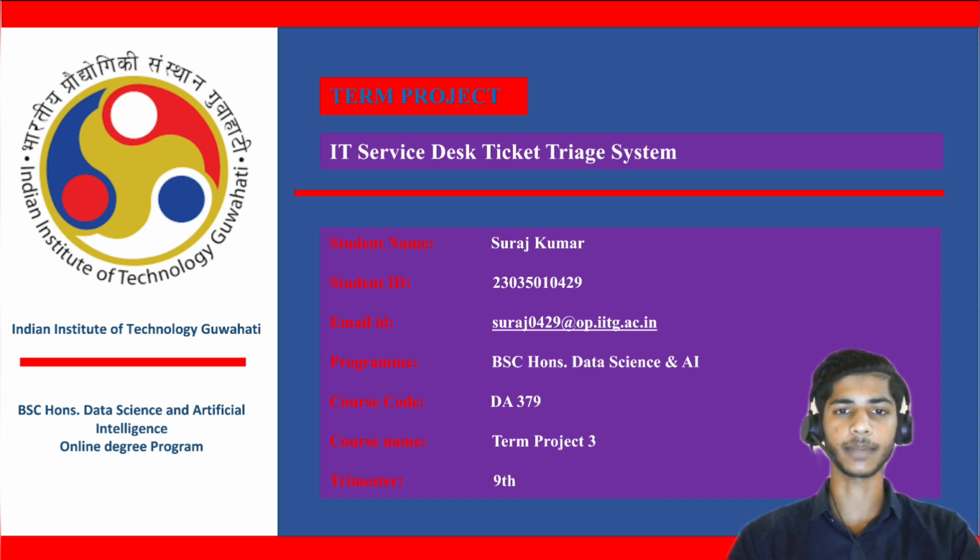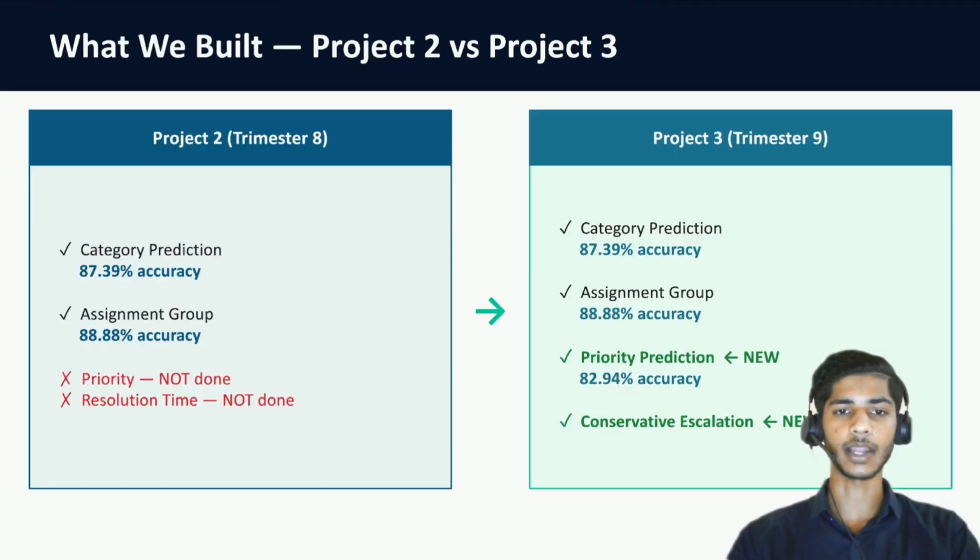In this video, I am presenting my Term 9 project, which is an extension of my previous ticket classification system. In my last project, I built models to automatically predict the ticket category and the assignment groups. But in this video, I have added priority prediction as well, with a smart conservative escalation feature. That means if the model is not confident enough to predict the priority, it will automatically raise the priority to prevent production outages. So let me walk you through everything.